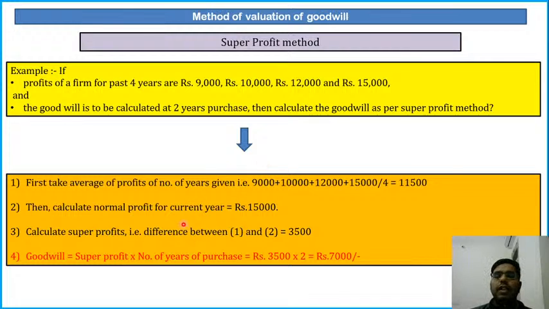Now super profit is the difference between the last year profit and the average profits. So super profits are the difference between 1 and 2, that will be 3,500. Here we are assuming that the profits are always increasing. The goodwill is earned because the profits are in an increasing trend. Profit for the past 4 years is 9,000, then it increased to 10,000, then to 12,000, and at last it is 15,000. So at this point of time, our last year profit is 15,000 and average profit is 11,500.